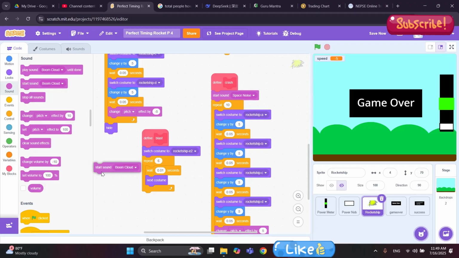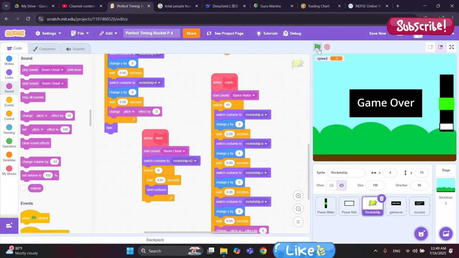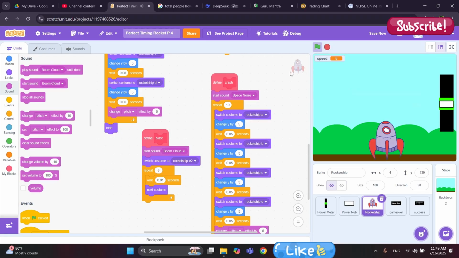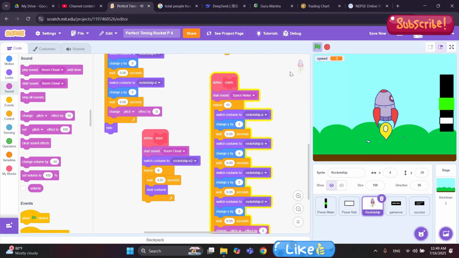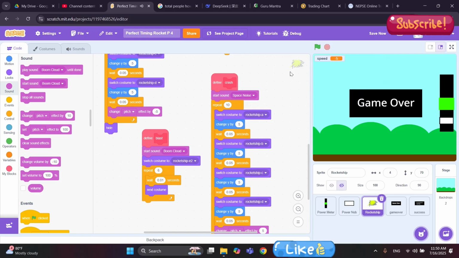So drag the start sound block here and make sure it is boom cloud, and let's see. Click on the green flag. Yeah, that looks good. And that's how we put sound effects, guys.